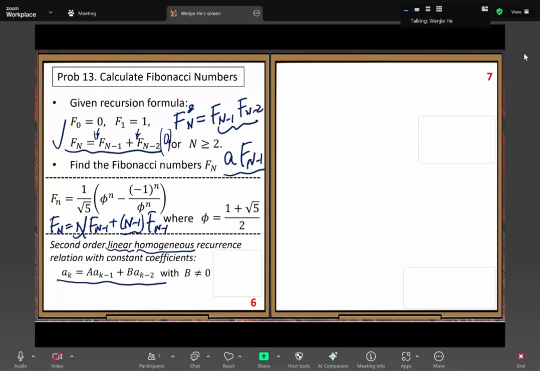So b not equal to 0. Because if b equals 0, what would happen? If b equals 0.